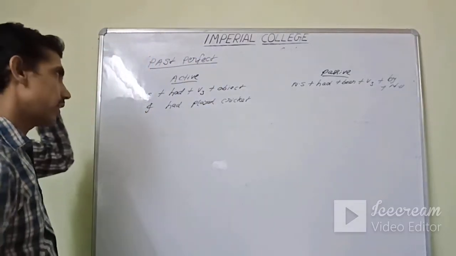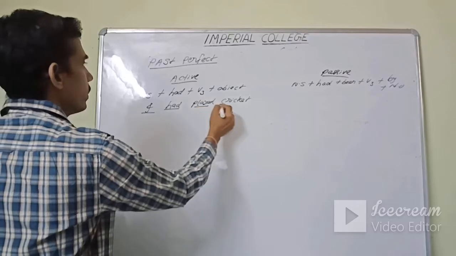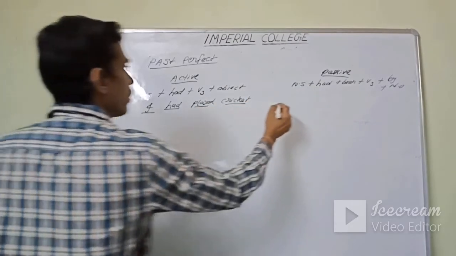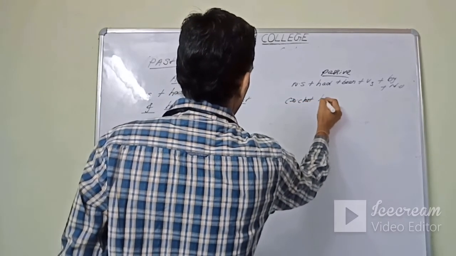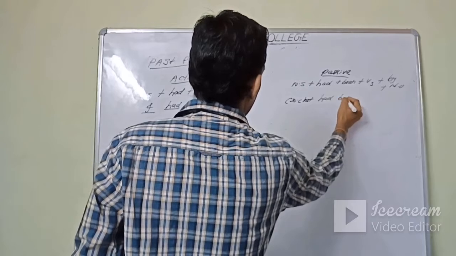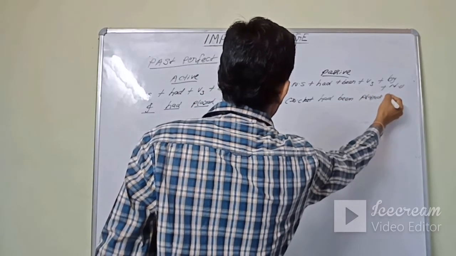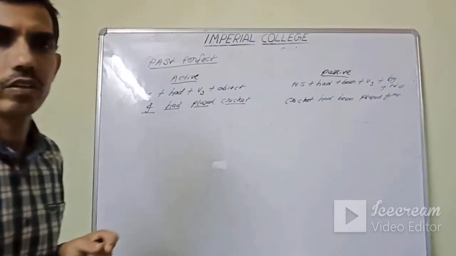I had played cricket. Subject is I, had is there, played is V3 and cricket is object. New subject cricket. Cricket had been played by me. Not at all difficult.